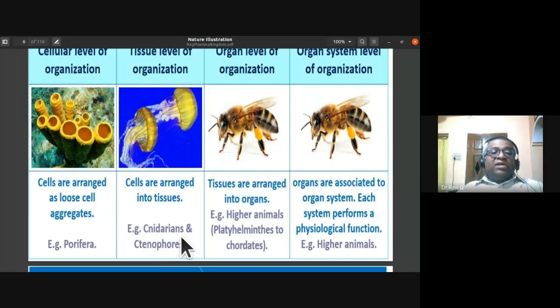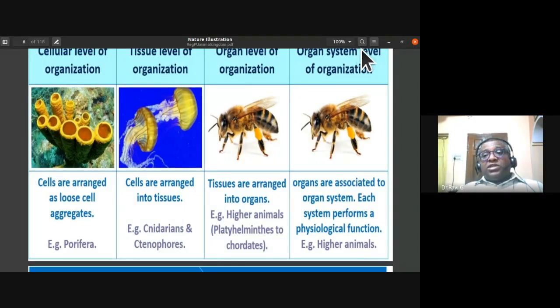So cnidarians and ctenophores exhibit the tissue level of organization. In the organ level of organization, tissues are arranged into organs. For example, higher phyla from Platyhelminthes to Chordates have this organ level of organization.